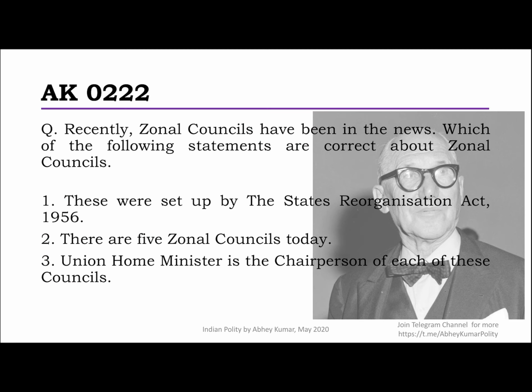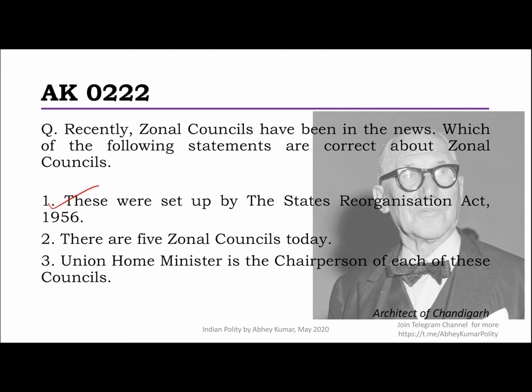Next question we have. Zonal councils are in news. Which of the following statements are correct about the zonal councils? Okay, let's see. These were set up by the States Reorganization Act 1956. That is absolutely correct. These were the idea of the first Prime Minister of India, Pandit Jawaharlal Nehru. He promoted it by saying that it will promote the spirit of cooperative working in India.